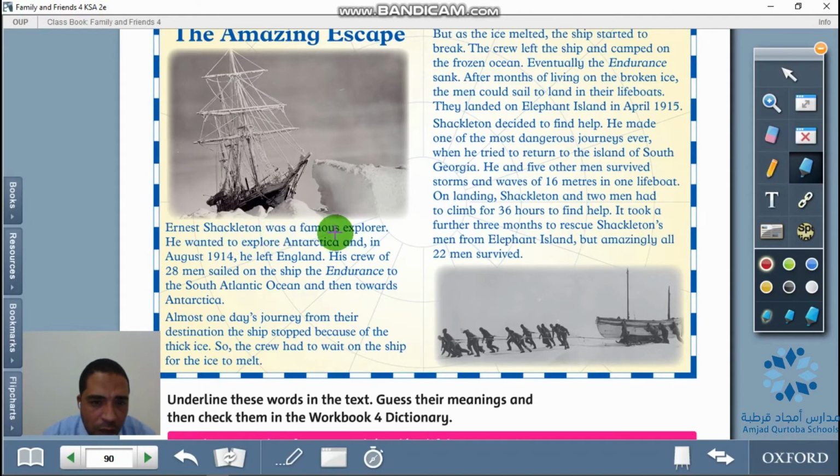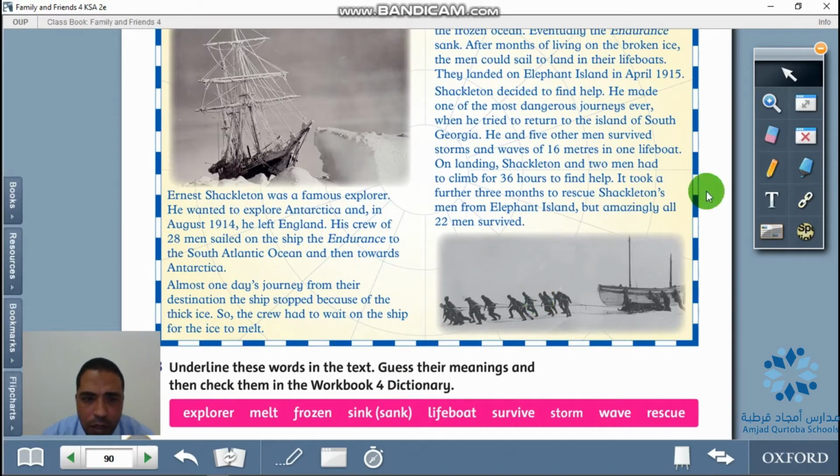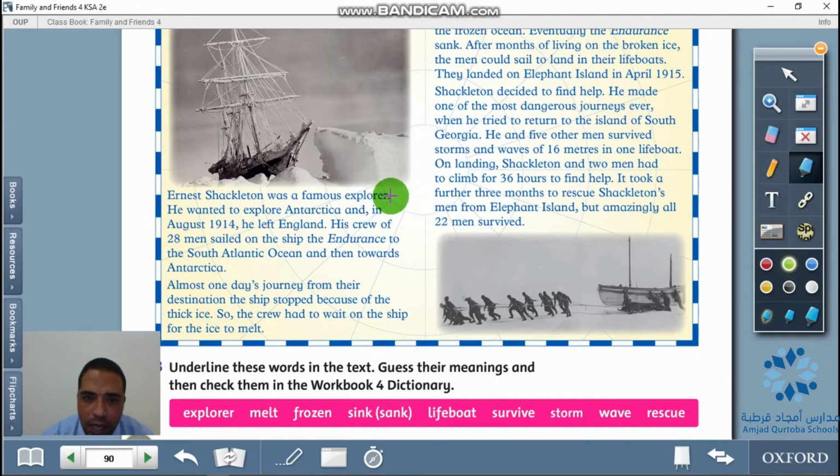We have a famous explorer, August English, and his crew, who sailed the Southern Ocean, then to Antarctica. Let me show the words one more time, please. Here we have explorer. The first one is explorer. What else do we have here? Sink, lifeboat, survive, stopped, his crew, storm, rescue.